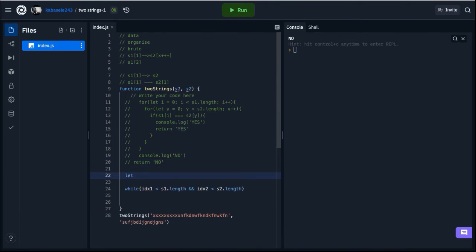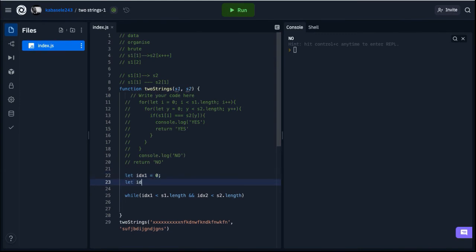So a little recap: as an example with for loops, when you do a loop, you make an index, you make the condition, and you increase the index. So here we do have both indexes that I'm gonna declare: index 1 equals 0, and index 2 equals 0, right here.